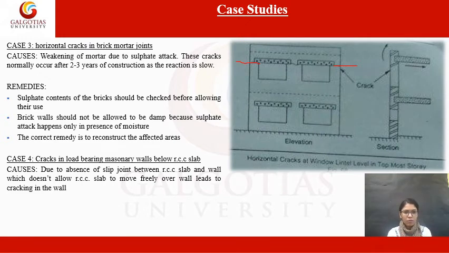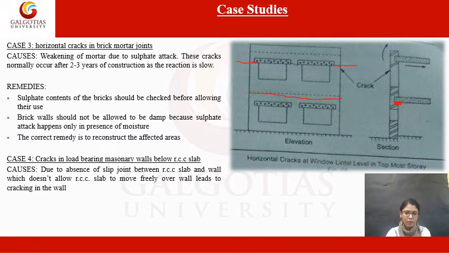Then the next type of case is cracks in load-bearing masonry walls below RCC slabs. It means when the cracks occur just below the RCC slab, for example here at the junction where this wall meets the slab.